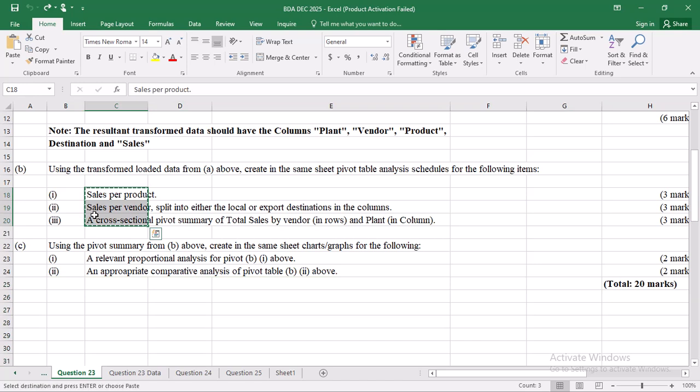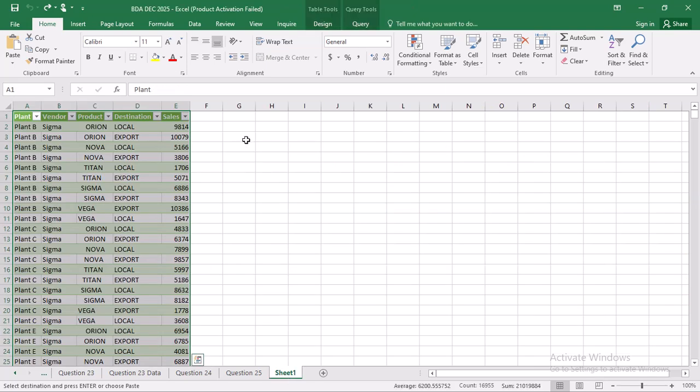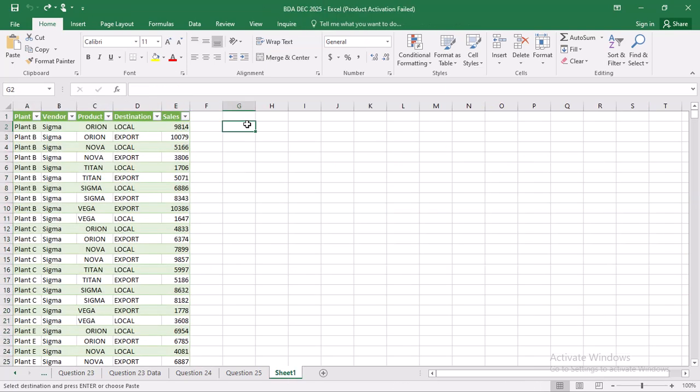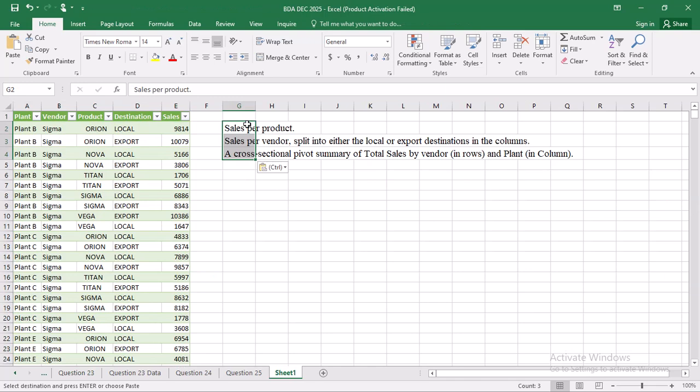So I'll copy the 3, Control C. Then I go to that sheet that I've been told, there where we have my pivot. Then I do, where I have my table, the transformed table, I just paste them, Control V. So I will select the whole table again.